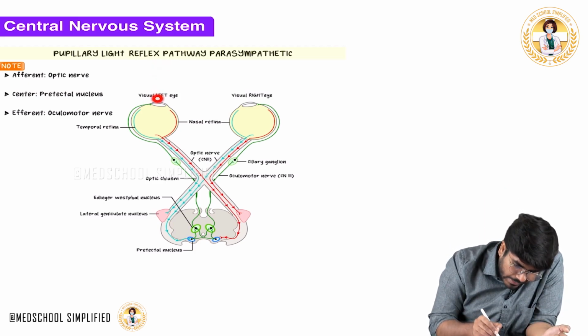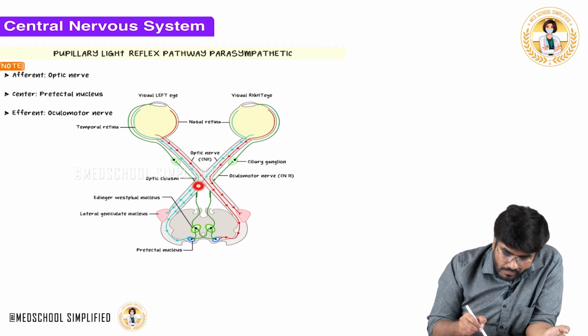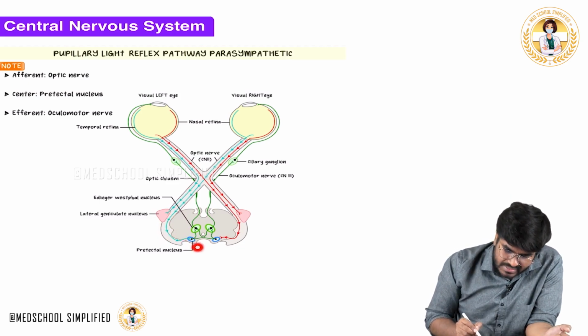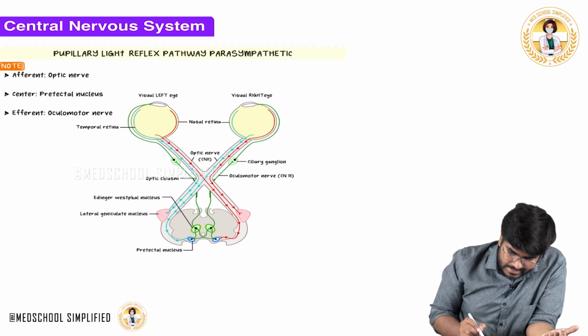Whenever you put the light into this eye, that information goes via the optic nerve, and via the optic tract, to the center. Now who is acting as the center here? The center for this reflex is called the pretectal nucleus. Here is the pretectal nucleus.